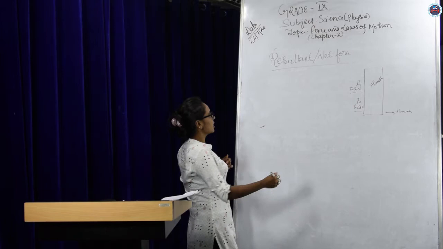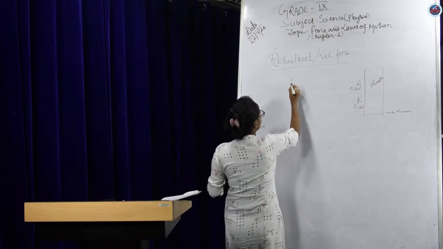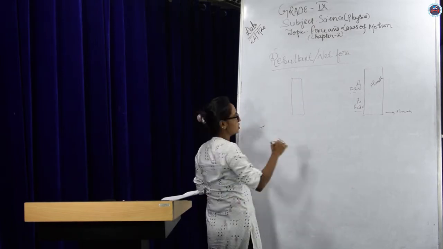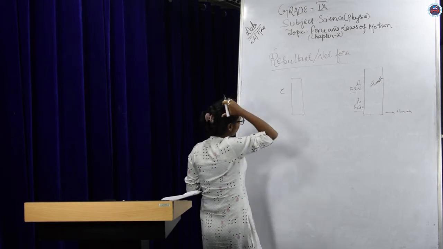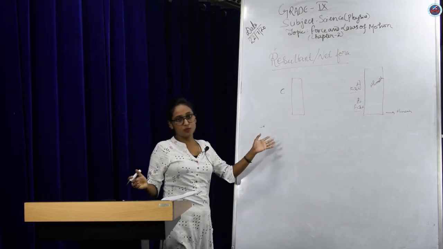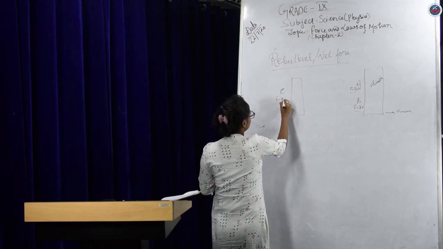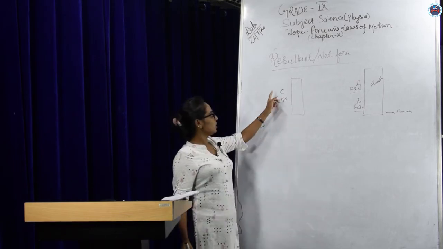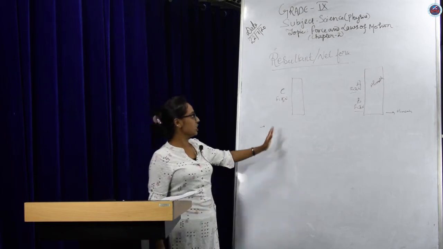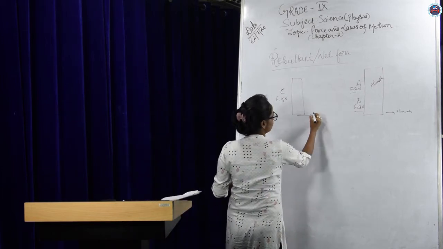Second case, say this is the almirah, and then another person C, alone, is pushing the almirah, exerting a force of 5 Newton. He alone is exerting a force of 5 Newton, and the almirah gets displaced.